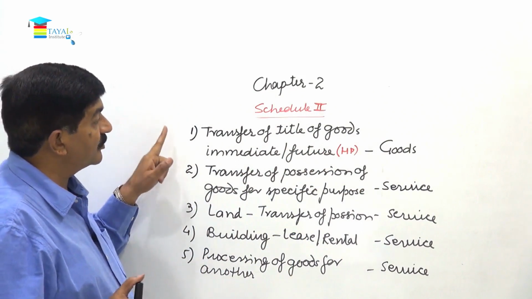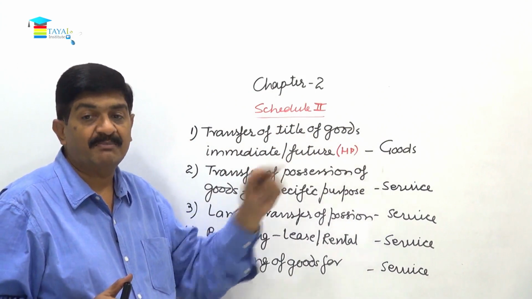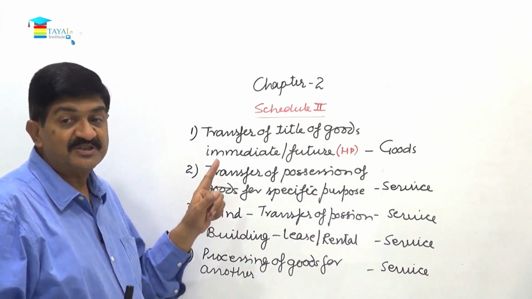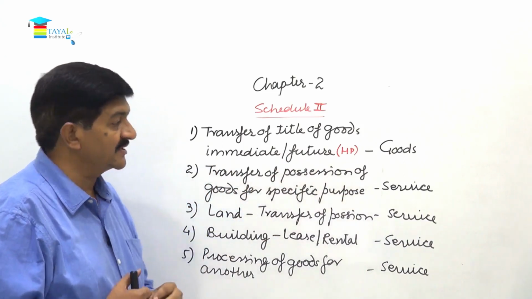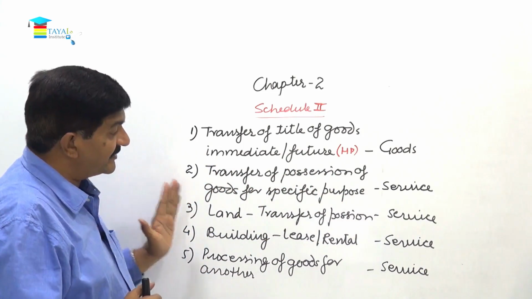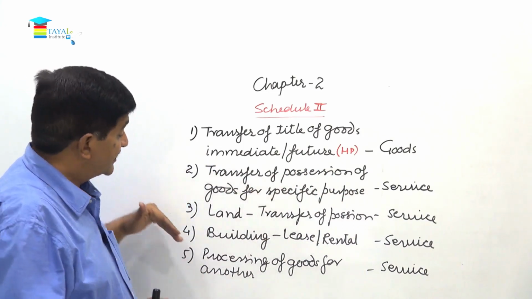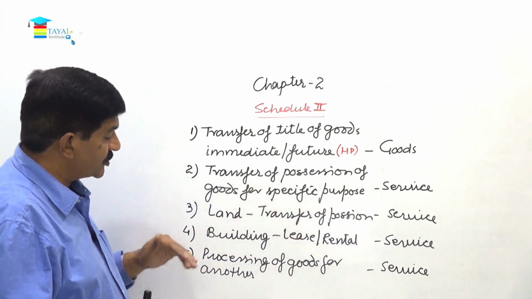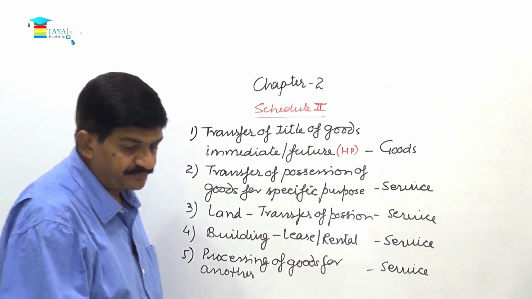Number 1, transfer of title of goods either immediately or in future, that is a supply of goods. Transfer of possession of the goods but for a specific purpose, no rights of ownership are given, that is a contract of service, supply of service. Land, it is again temporary transfer of possession, it is a service. Temporary transfer of possession of a building, that is also a service. Processing of goods on behalf of another, that is also a contract of service.